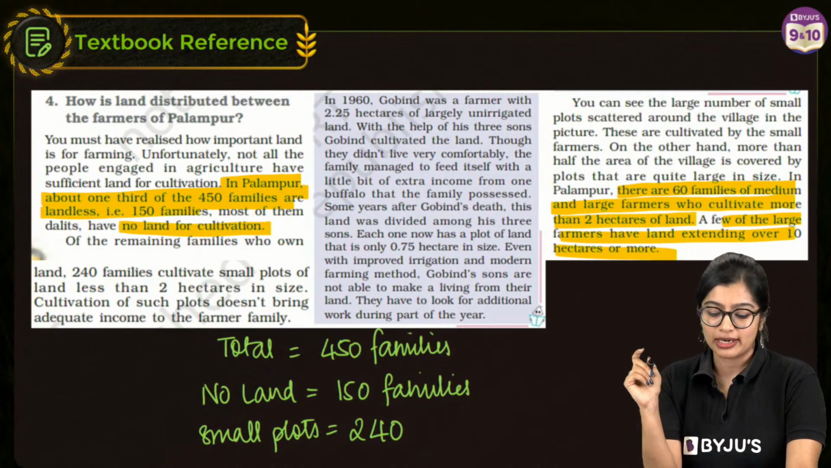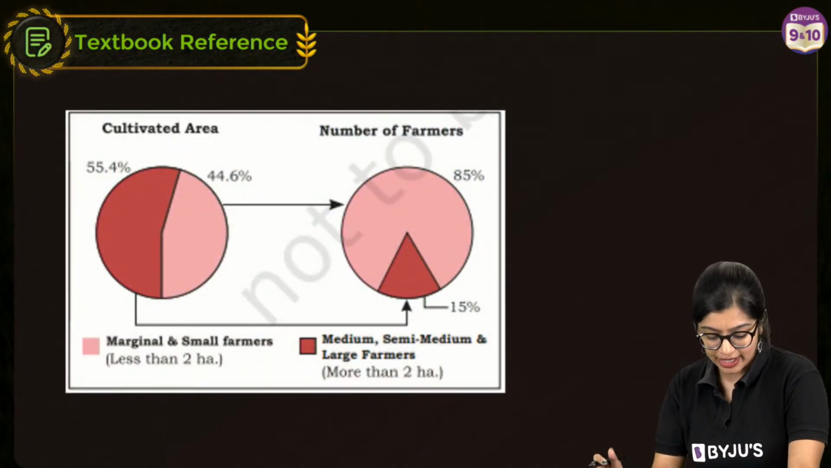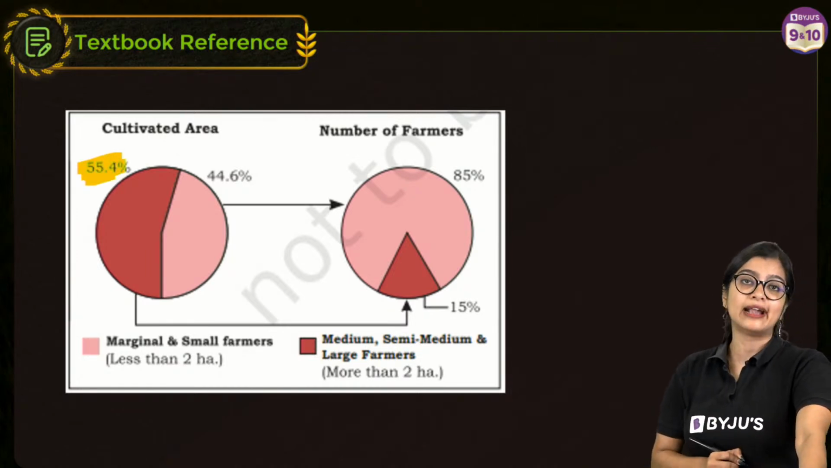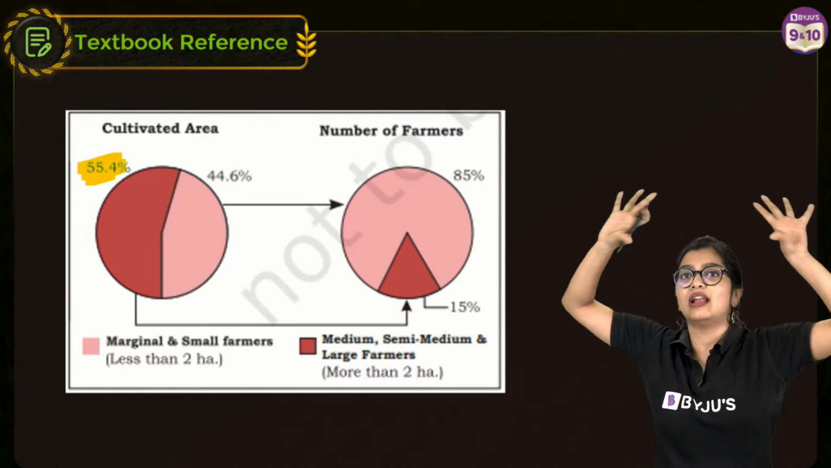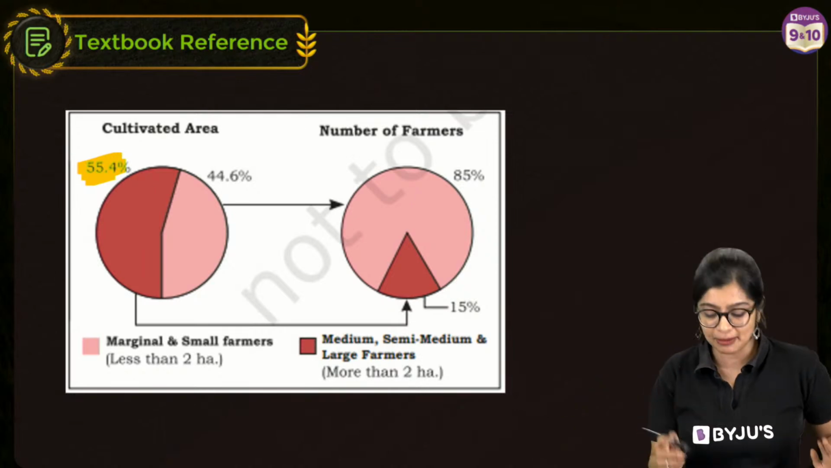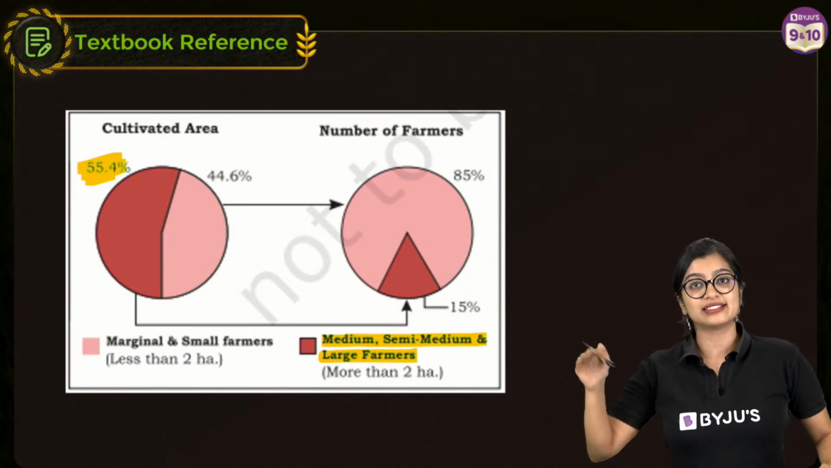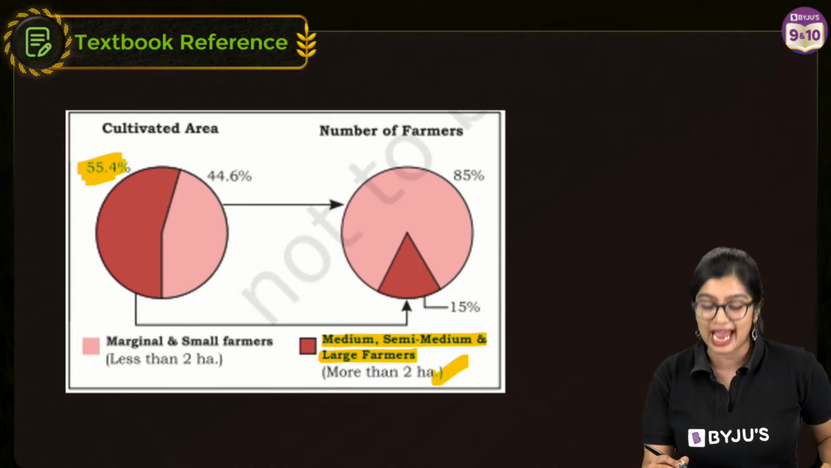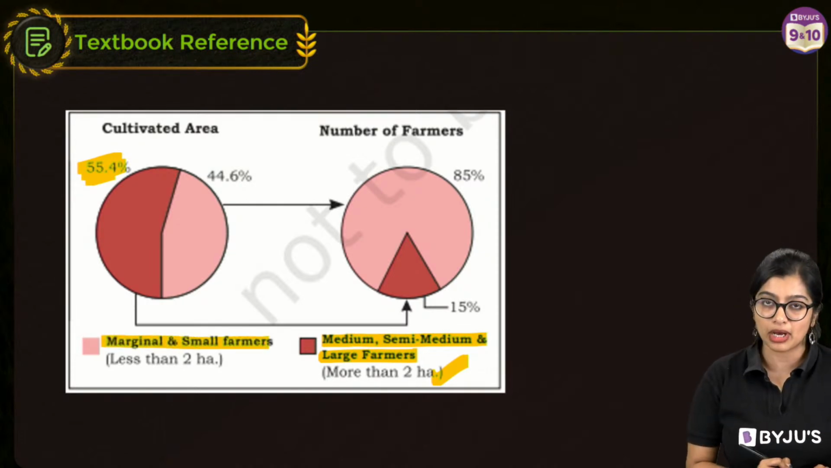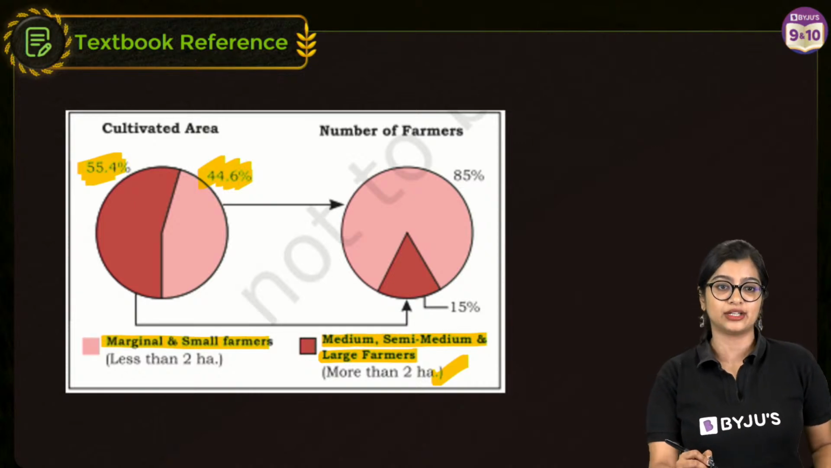See, instead of just blindly reading it out, you can write it down point-wise on the side. So from this, what do you understand? We understand that when it comes to cultivated area, if you have total 100% as land under agriculture, more than 55% comes under medium, semi-medium and large farmers. That means their area of land is greater than 2 hectares. But marginal and small farmers own only 44% or 44.6% of the land.